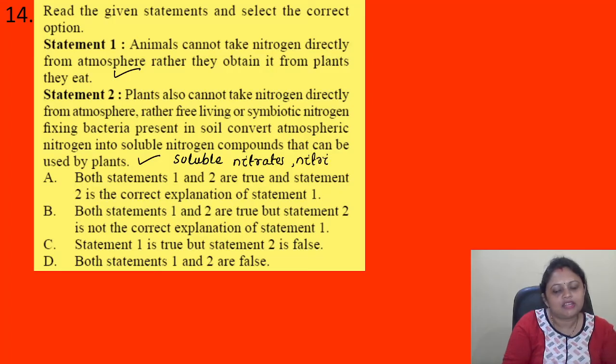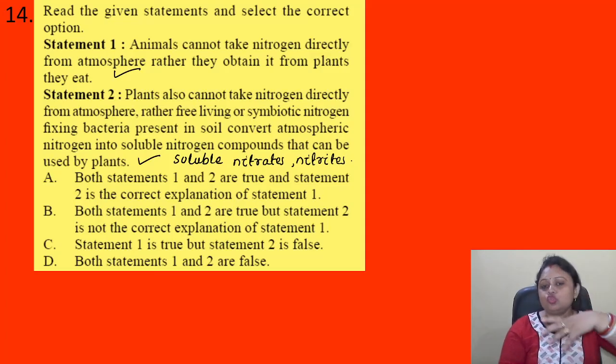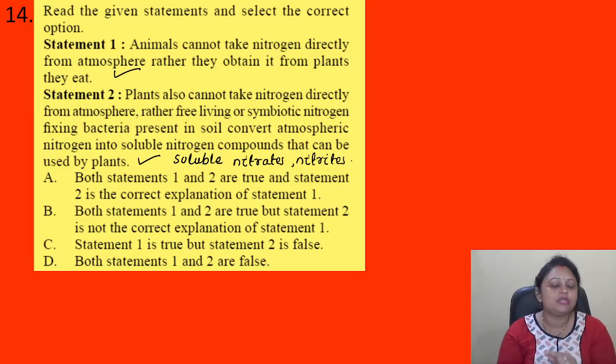Okay, these nitrates and nitrites are soluble in water, so roots absorb the water and these nitrates and nitrites, and plants use them. Okay, both the statements are correct, but statement 2 is not the correct explanation of statement 1. So here the correct answer is option B.